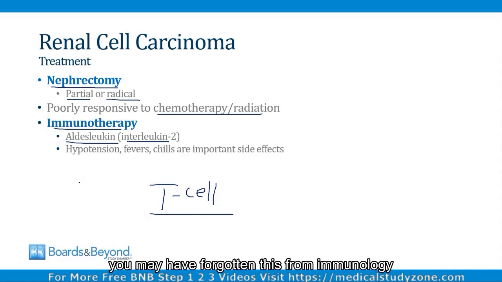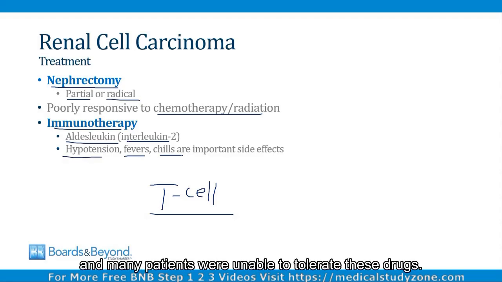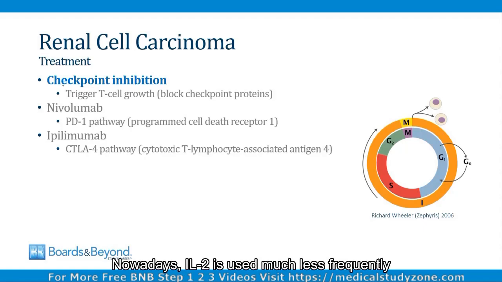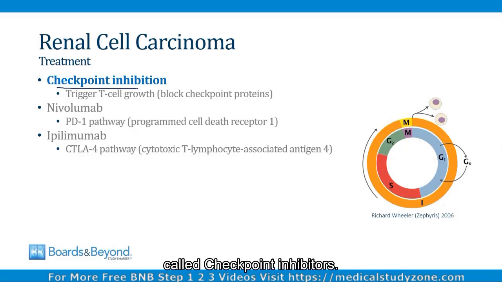You may have forgotten this from immunology, but IL-2 is a very potent stimulator of T cells, so it would activate T cells to destroy the renal cell carcinoma. Unfortunately, there are a lot of side effects to aldesleukin, things like hypotension, fever, and chills, and many patients were unable to tolerate these drugs. Nowadays, IL-2 is used much less frequently because we have other drugs that trigger T cell growth called checkpoint inhibitors.